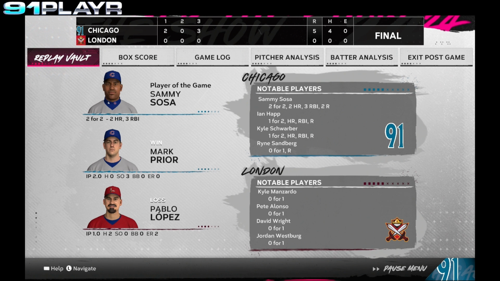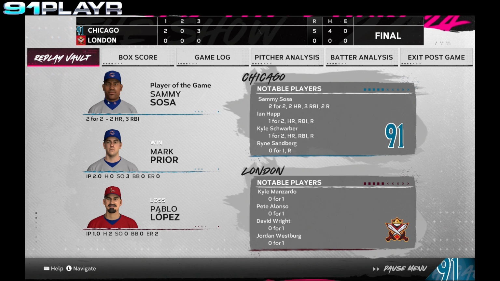Let's look at today's tallies. The Cubs, 5 runs on 4 hits. The Lords, no runs, no hits. The pitchers of record: Mark Prior picks up the win, 2 innings of work, struck out 3. Taking the loss for the Lords, Pablo Lopez, 1 inning, gave up 2 hits, 2 earned runs.